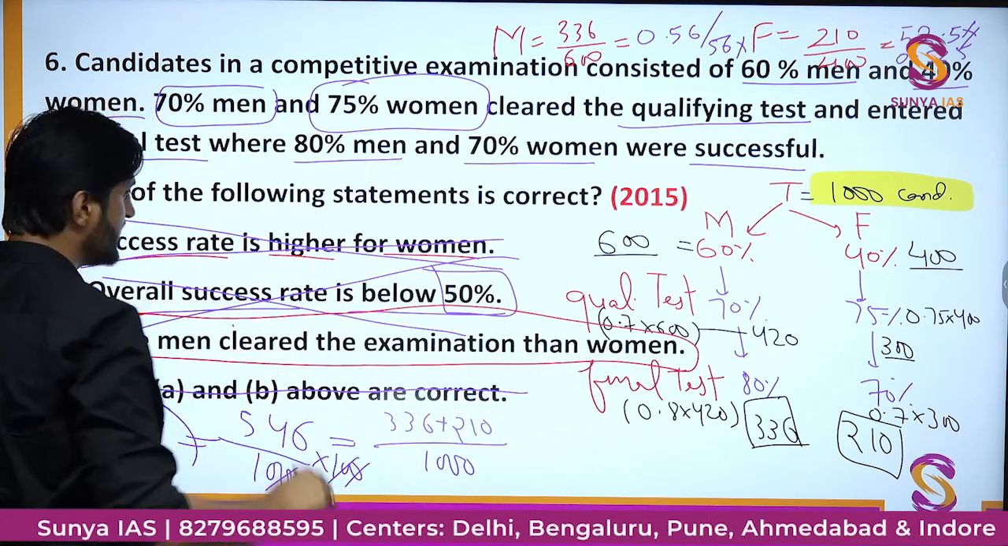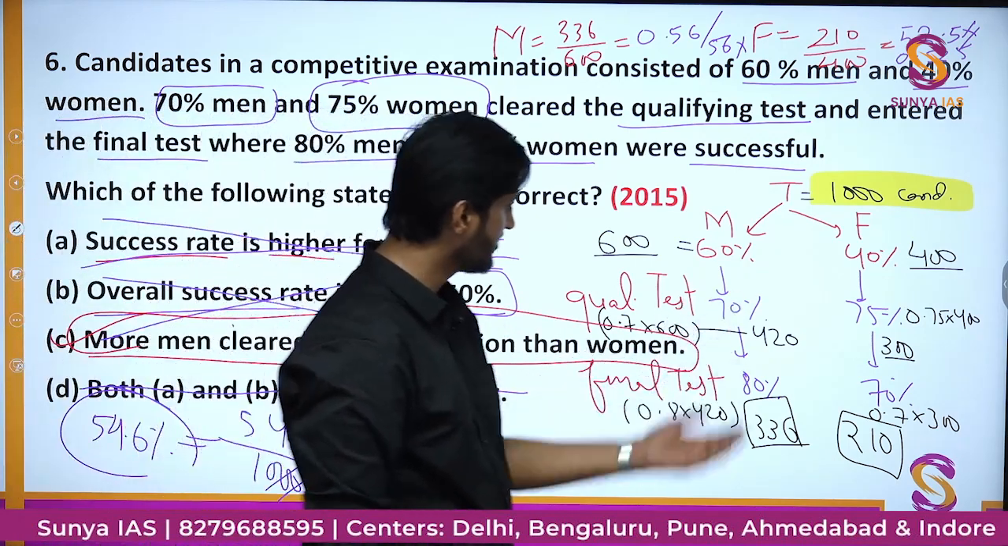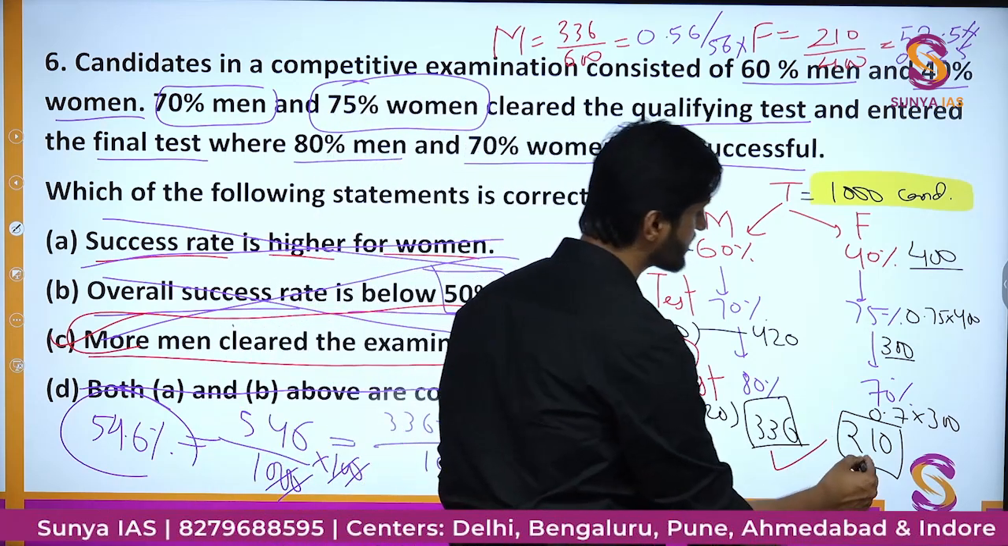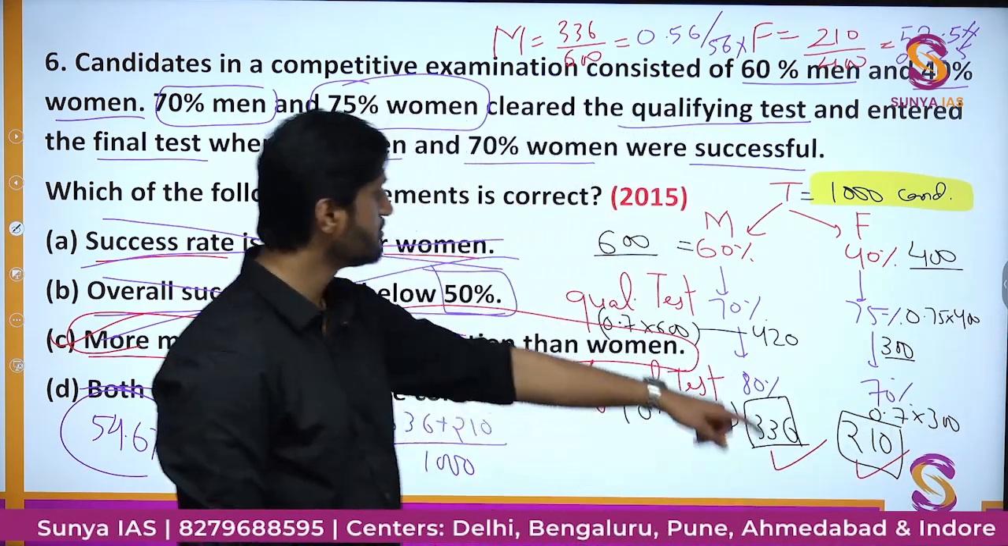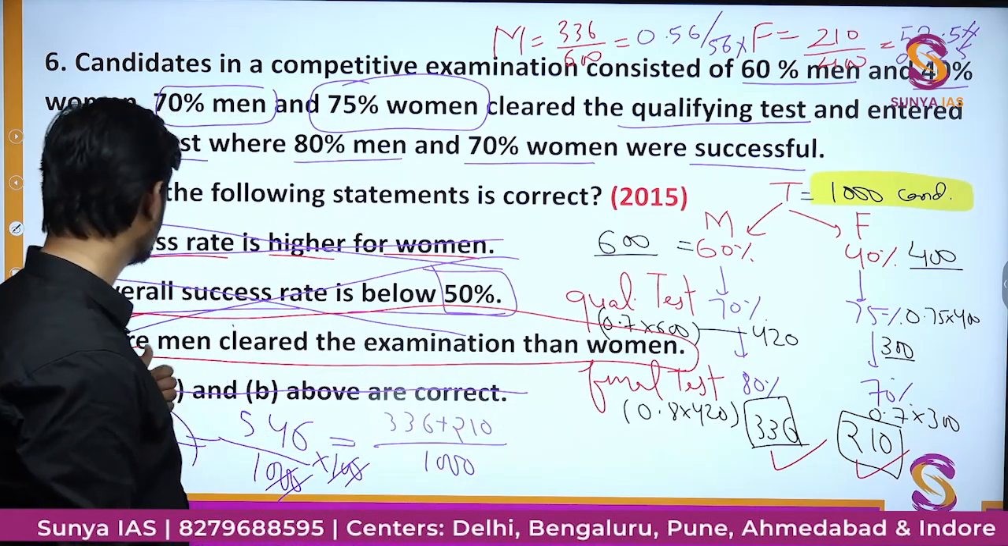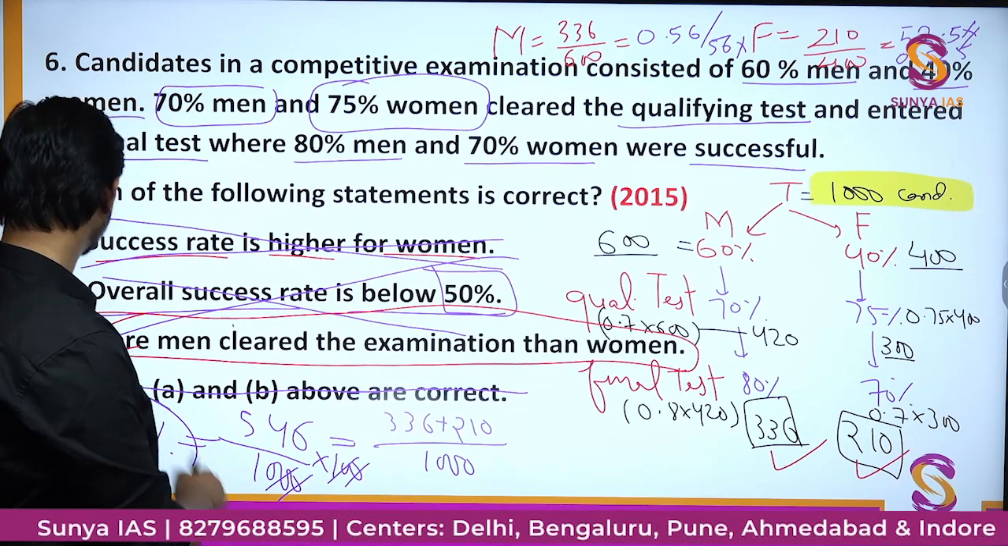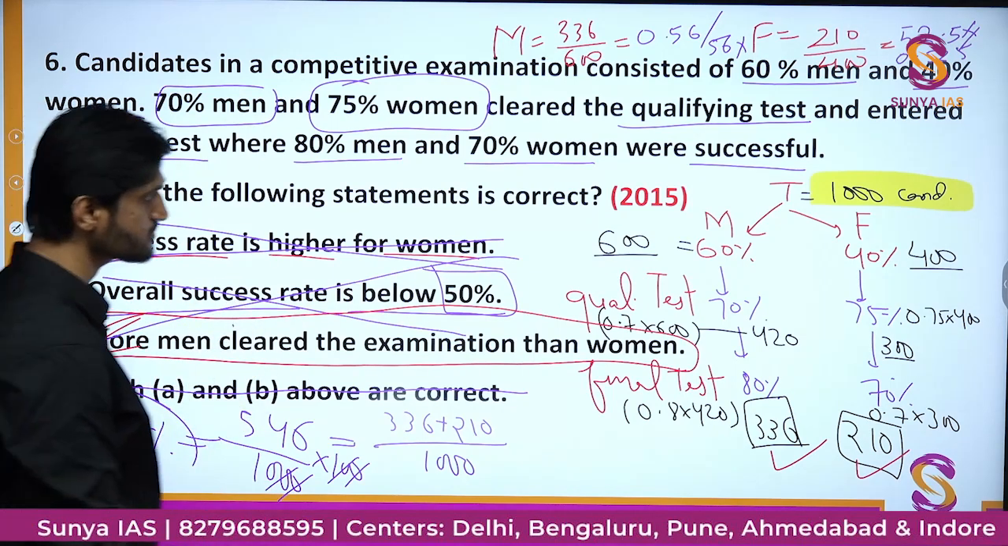and that is evident in front of your eyes. The number of men clearing the exam is 336, and the number of females clearing the exam is 210. So obviously men are clearing the examination more as compared to women. All right, so this is option C for you in this question.